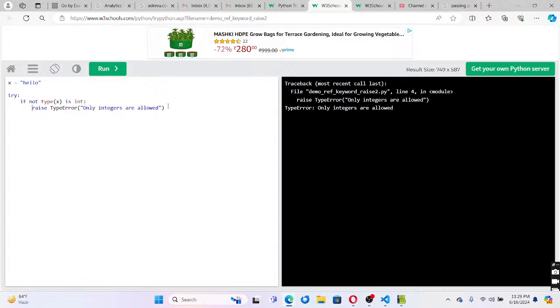Then except, which error you want to raise, TypeError as a. Now what you are going to do is print of a. So you are catching this particular error, adding it as a variable, and then printing it here.